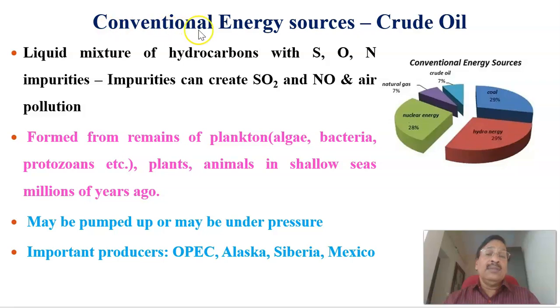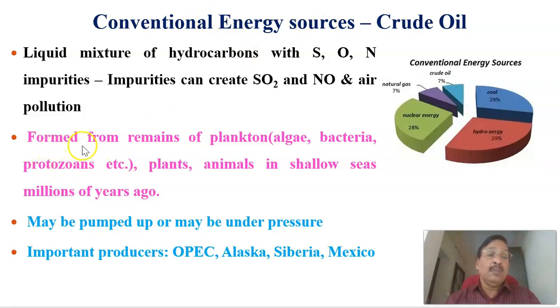Another conventional energy source available is crude oil. Crude oil is also around 7 percent. That is a liquid mixture of hydrocarbons with sulfur, oxygen, and nitrogen. Of course, there is sulfur dioxide, nitric oxide, and air pollution. These are the impurities that will be produced by using this, and that comes around 7 percent of the total conventional energy source.